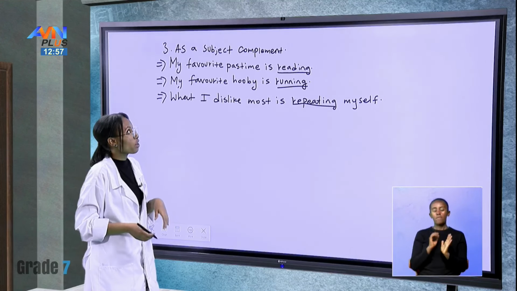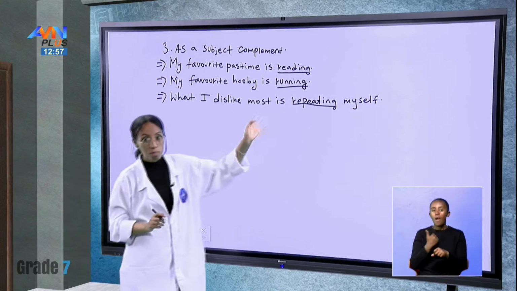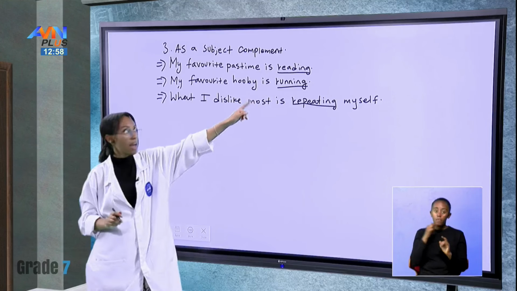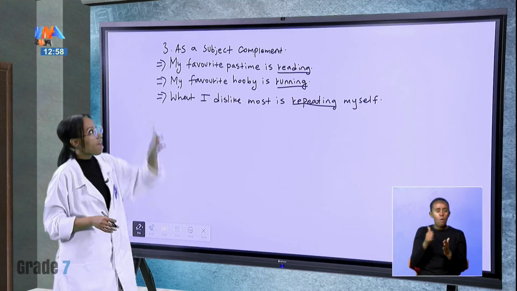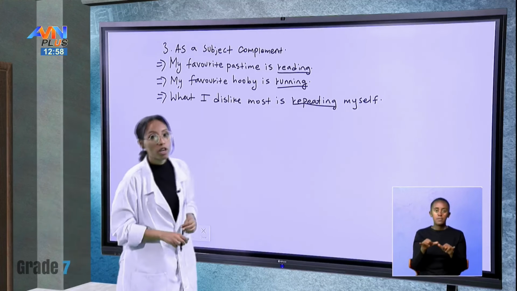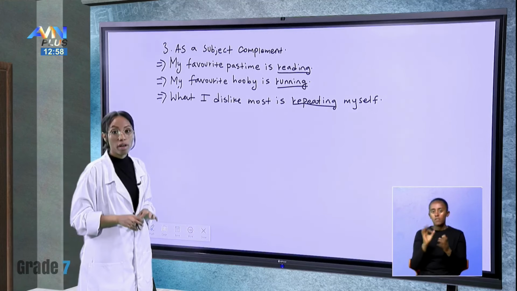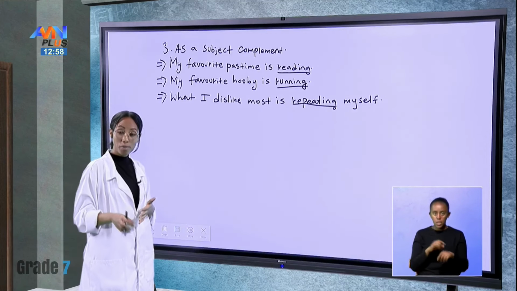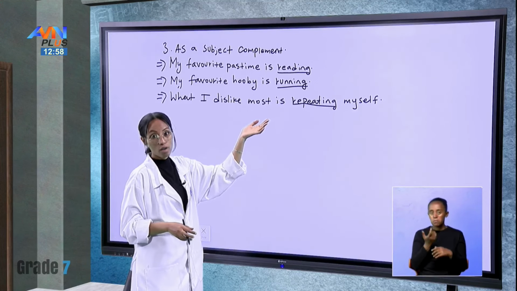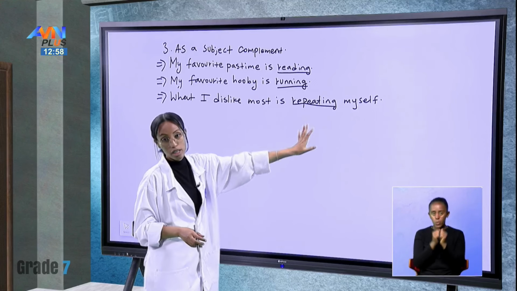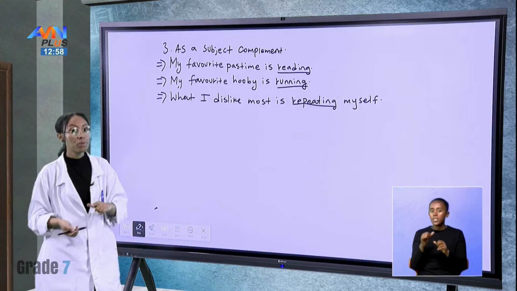Again, when we are using gerund as a subject complement, we have what? Is before it. Verb to be, again, a verb to be. So this is an indicator whenever we're using gerunds as subject complements. Please do not be confused with the continuous form of the present tense. Earlier we said we could use is or are depending on our subject with the continuous form of the verb. But here we don't use it as a verb, we use it as a noun.